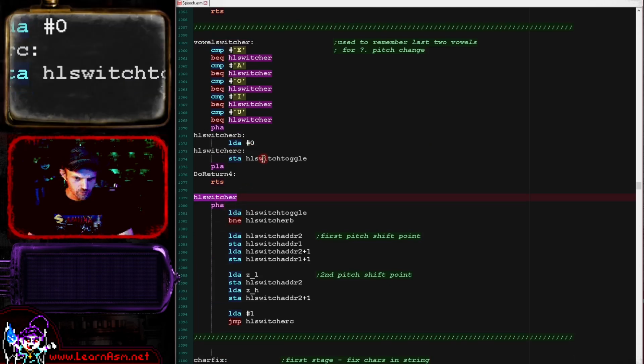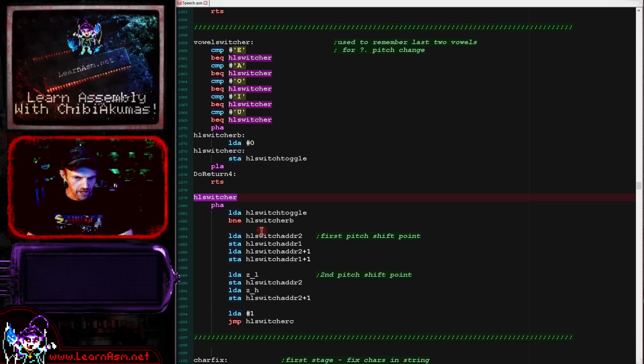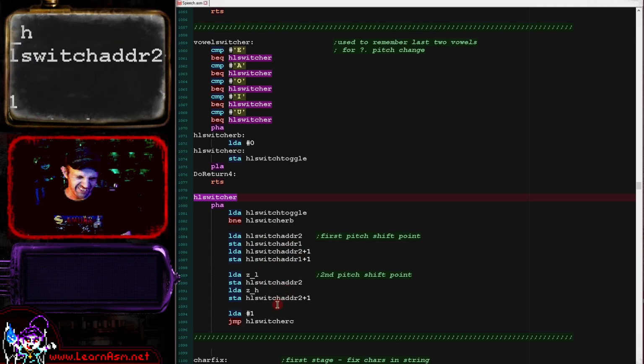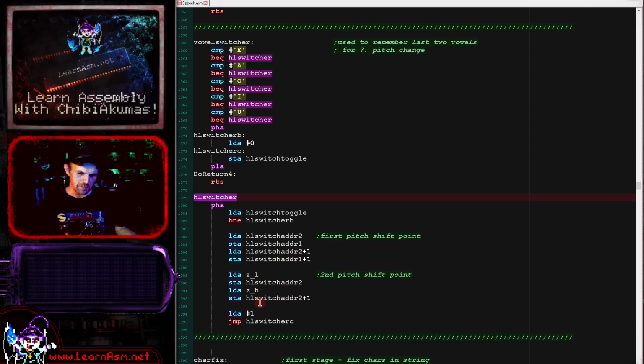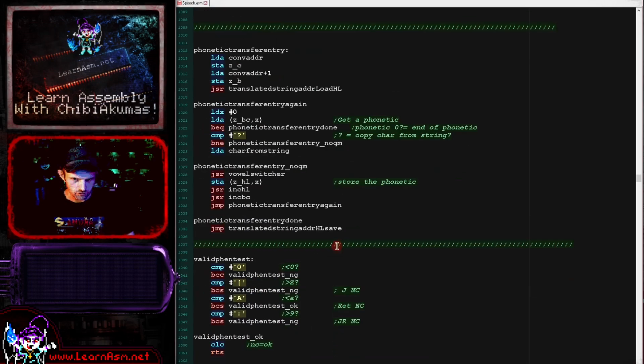This uses a toggle, either a 1 or a 0, storing the current value in entry 2 or entry 1, and it swaps them over whenever it finds another vowel. These are used later in the speech playback code to find the position of the sample that is the last 2 vowels, and it changes the speed accordingly depending on whether that last character is a question mark or a full stop.